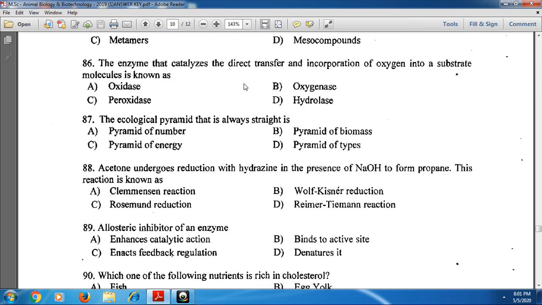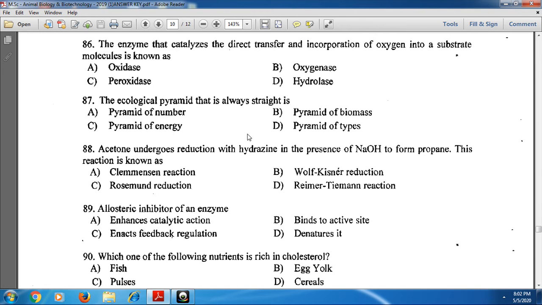And next, 86th one, the enzyme that catalyzes the direct transfer and incorporation of oxygen into a substrate molecule. The enzyme that can directly transfer oxygen into a substrate means oxygenase. Oxygenase enzyme directly introduces oxygen into a substrate molecule.